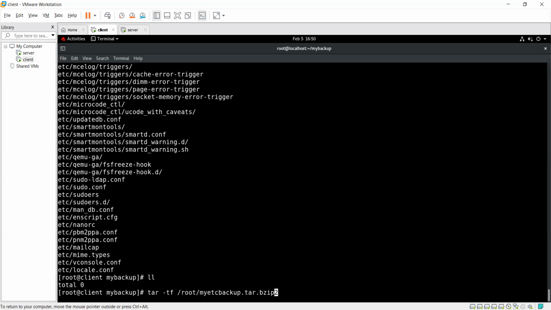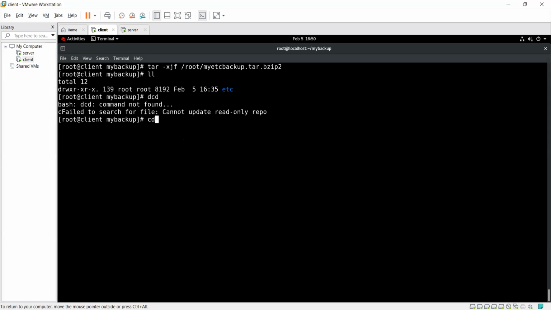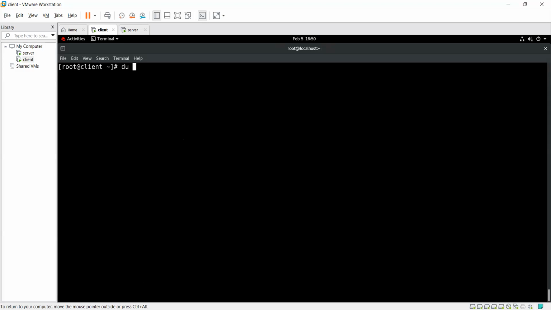Now how to extract it? There is a command, only x, and j, the compression method, you have to give it here. And next, for the extracting, just press enter. There is no verbose, so that's why ll shows just etc. If we go back here and run du -sh on my backup, what is the size of my backup file? Again 30 MB. It means after extracting it, I will get my whole data.